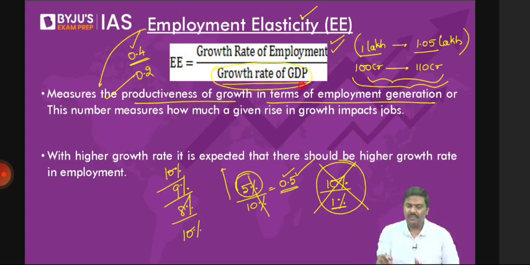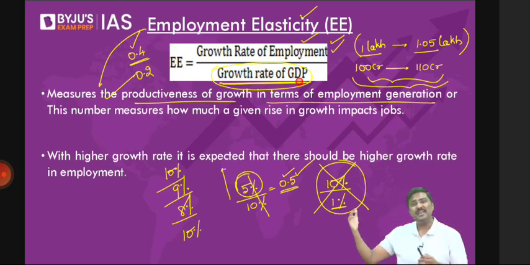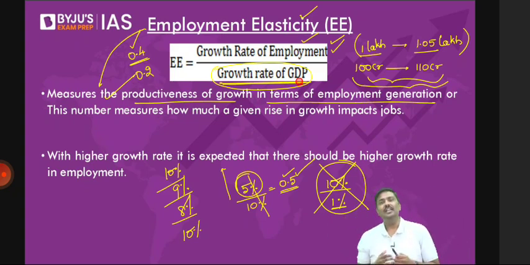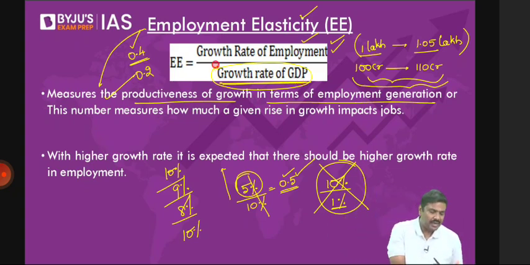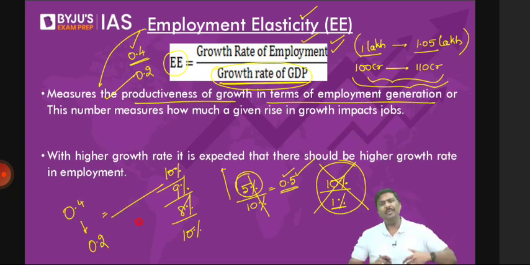Can I simply say, even though you do not know about the numerator, that growth rate for India has been good? Don't worry about the last 2 years. It has been 5%, 6%, 7%, etc. in many of the years. Now I'm telling you, the employment elasticity was 0.4, and has declined to 0.2 in the last 2 decades. But you already know that the denominator is a good number. May not be 10%, 12%, but it's a good number.